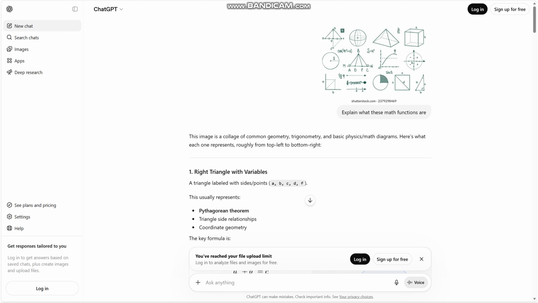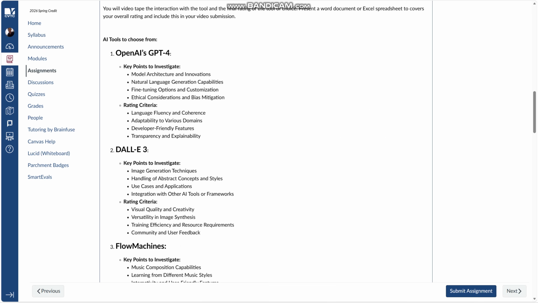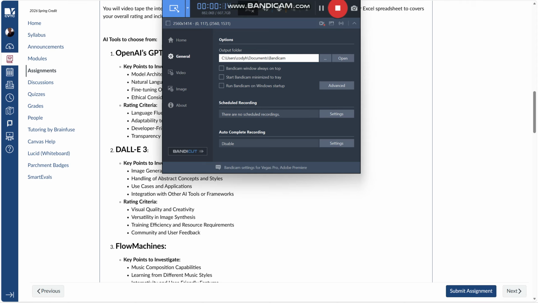This is M16, AI to review and rate. So I'm doing OpenAI GPT-4. I'm going to review the model architecture innovations. Okay, so